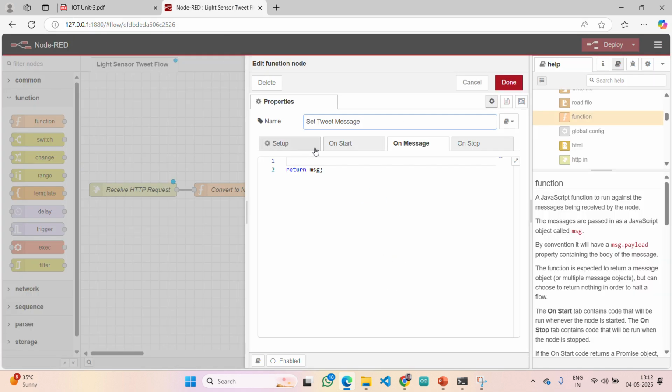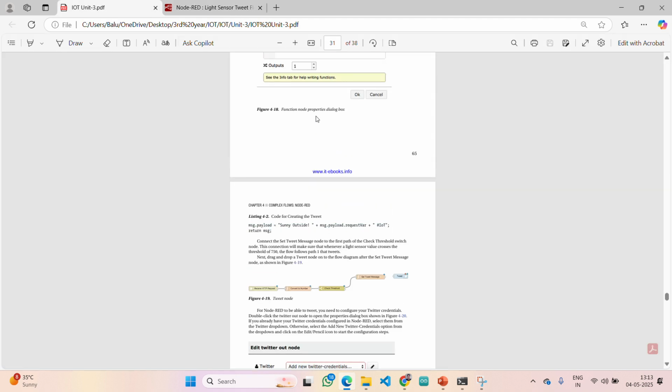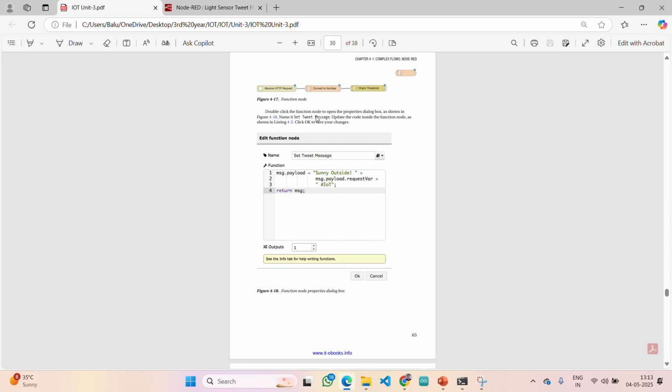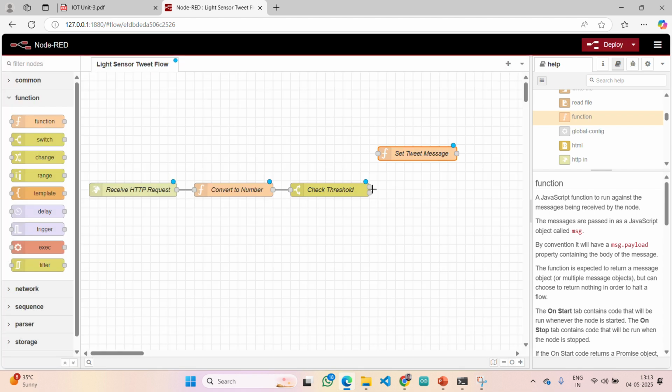It is nothing but simply as we will print in our programming languages. Here, let me scroll. Message dot payload equal to, you will get a sunny outside and you will get the sensor value followed by hashtag IoT will be printed. That's it, and we are returning it. Let me see the function name clearly, whether they have given the same or not. Set tweet message is the function name. You can give any names, guys, don't worry regarding it. Now you can give connection here.